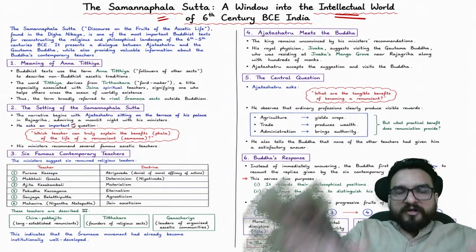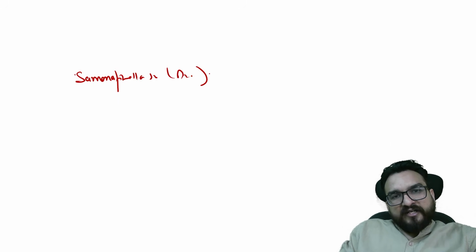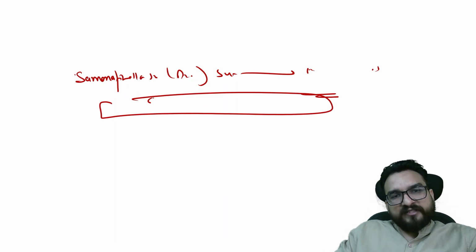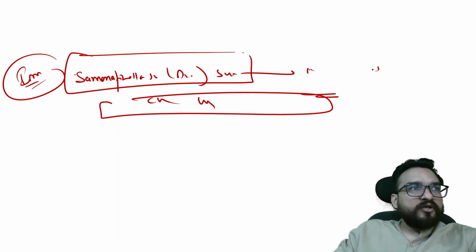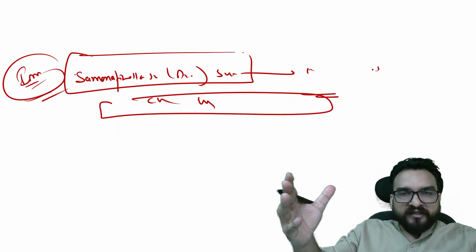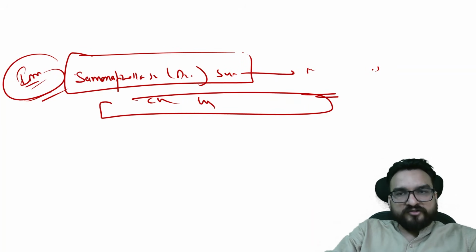Now again, from a broader point of view, directly this question will not come, but if you want to add some references, you can add the Samanaphala Sutta of Digha Nikaya of Sutta Pitaka, which highlights the many schools at that point of time in the 6th century BC. This can be your opening statement of introduction. Not every story needs to be included completely. You don't have to write the whole story of the Samanaphala Sutta, right?